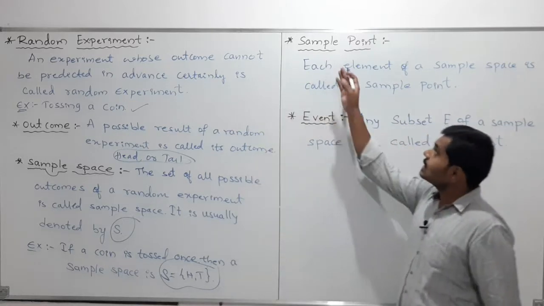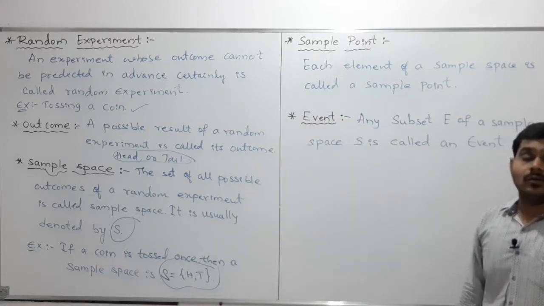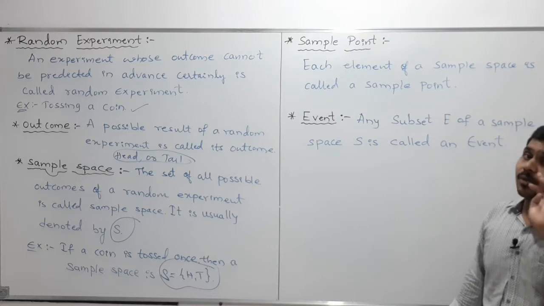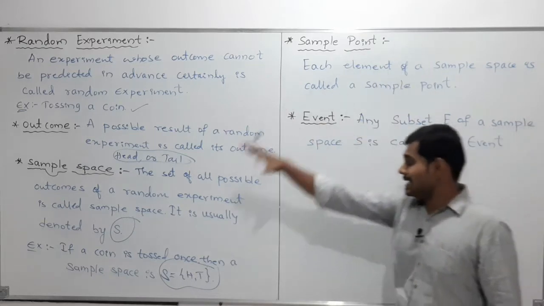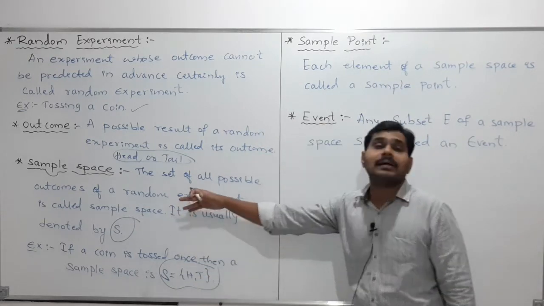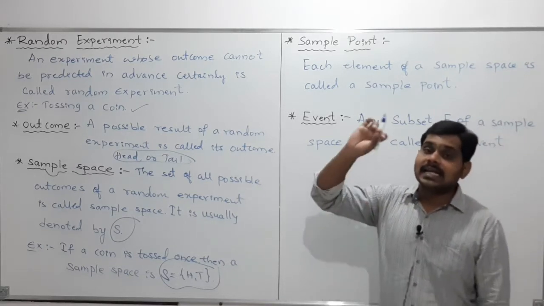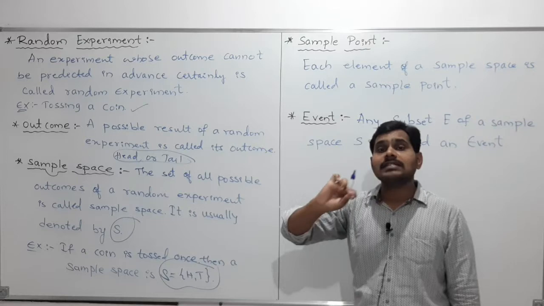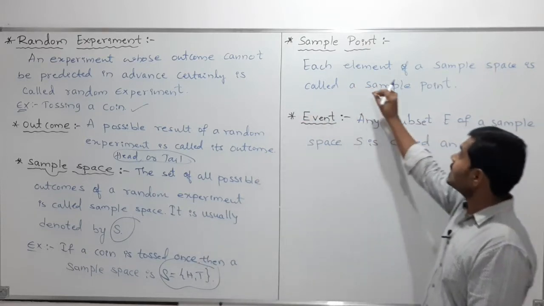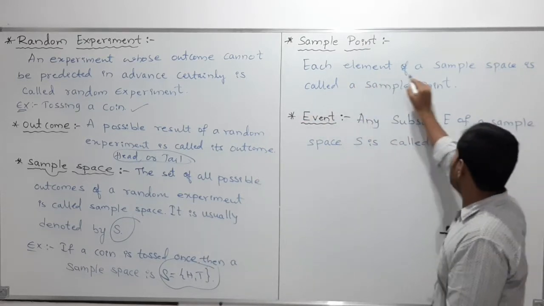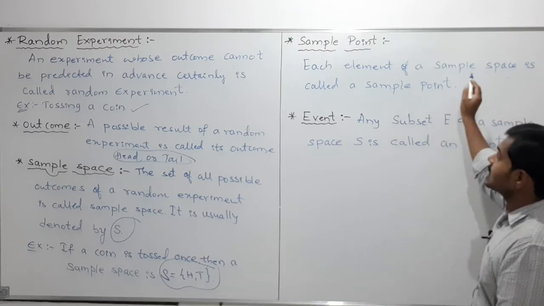And next we'll discuss what a sample point is. A sample point is each element of the sample space. In the sample space, whatever elements are there, each element of the sample space we call a sample point.